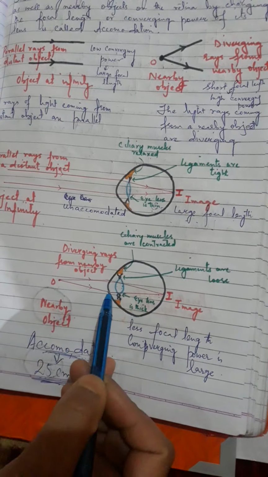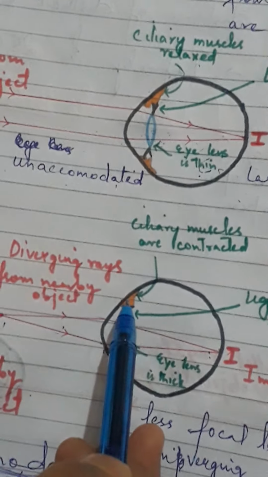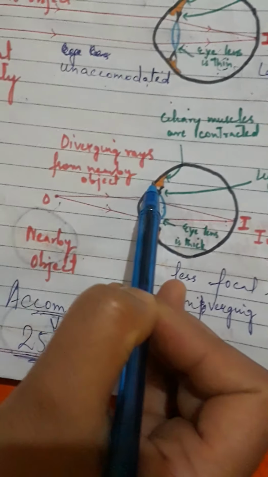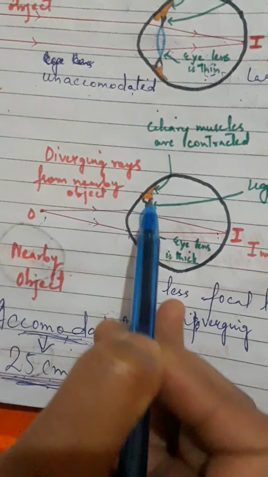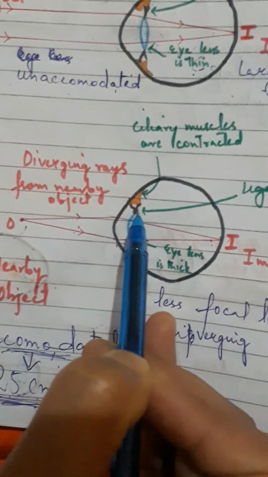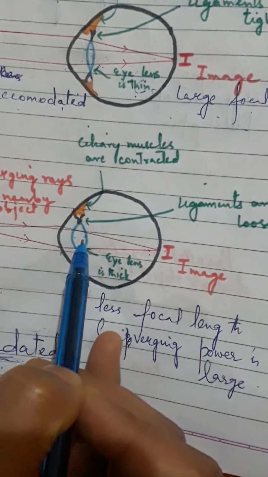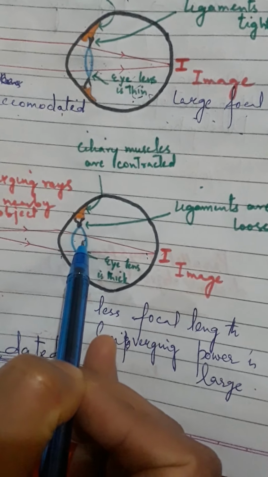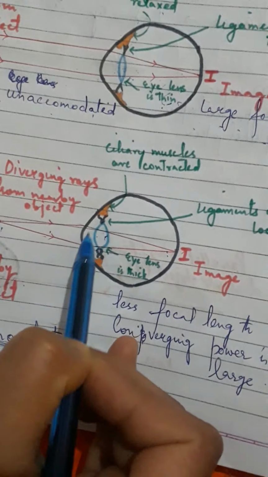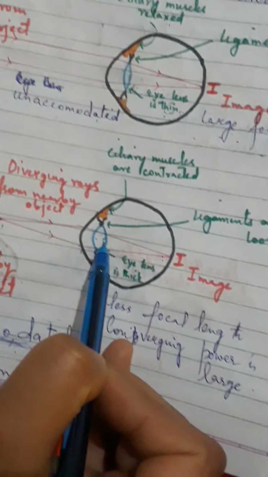So what happens? When the same eye has to look at nearby objects, the ciliary muscles contract, and the contracted ciliary muscles make the suspensory ligaments loose. When the ligaments become loose, they stop pulling the lens, and the eye lens bulges more, becomes more convex, and becomes thick.